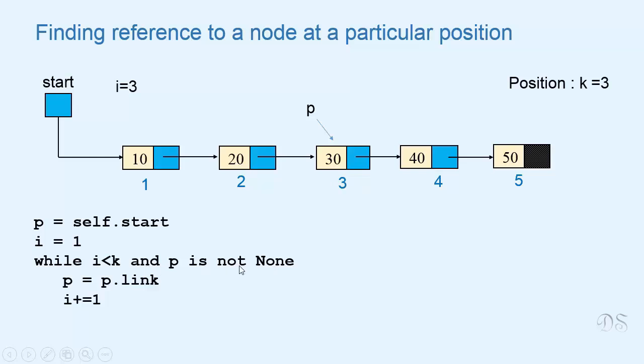This condition, p is not None, we have placed to terminate the loop in the case when there is no kth position in the list. That is, the number of nodes in the list is less than k. For example, if k is 10 and there are only 5 nodes in the list, then this condition p is not None will terminate the loop.